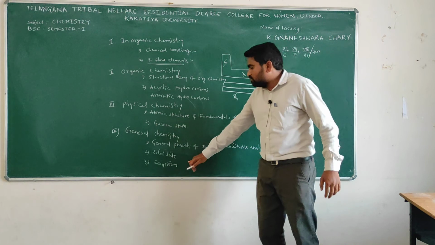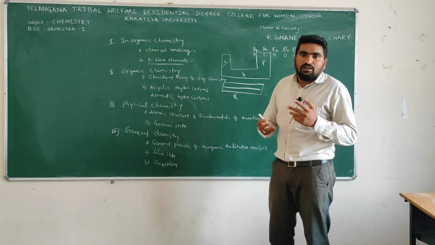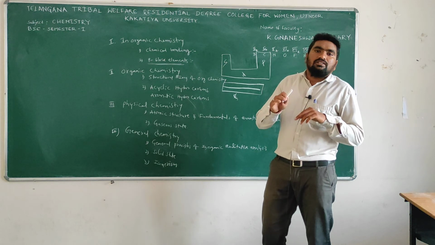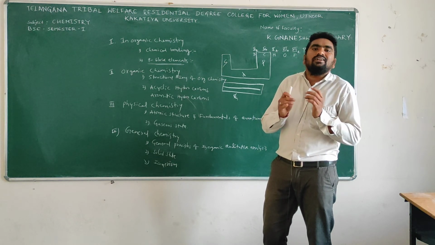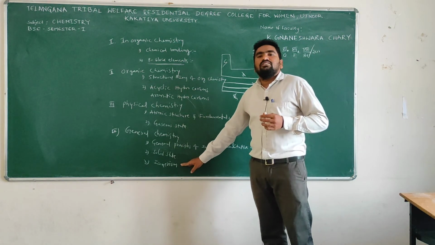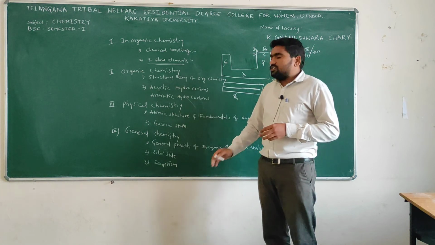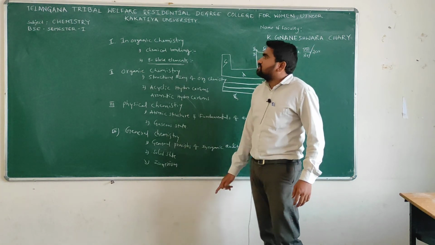In isomerism we also have classifications. We will discuss isomerism deeply in general chemistry.